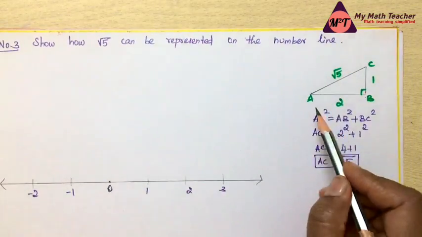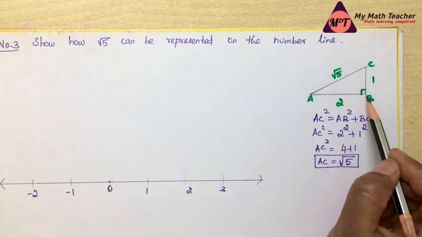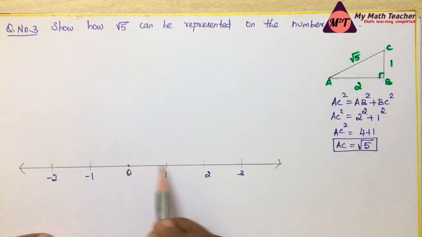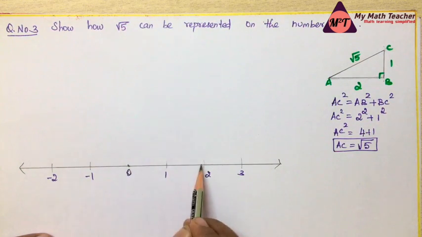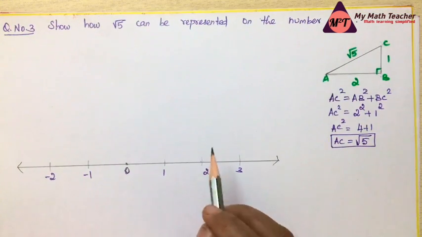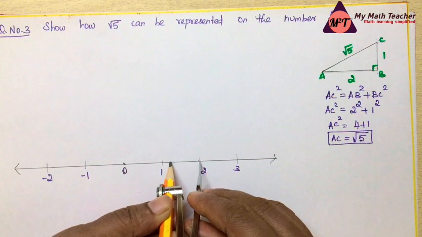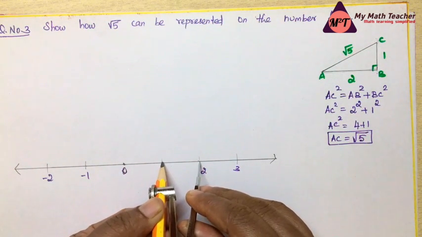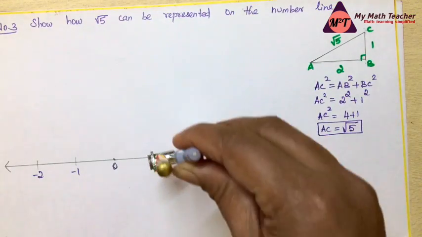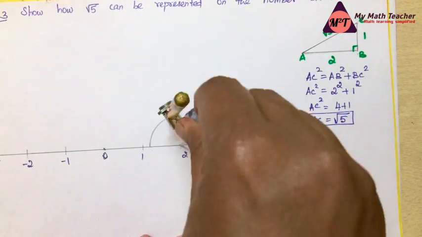The next step is we have to make a triangle with 2 units in the base and 1 in the perpendicular side. So now as we can say, when you start from 0 to 2, it's the 2 units. Now we have to mark perpendicular 1 unit distance. So how to find that? Let us see. At point 2 with more than half. So this is 1, you need not go up to 1, just more than half. Keep your compass needle at point 2, 2 units, and make a semicircle.